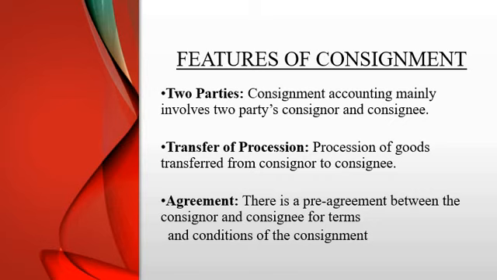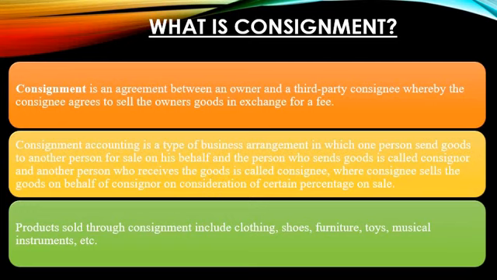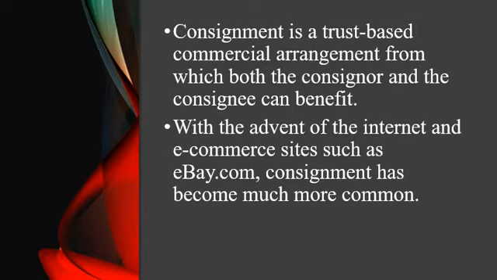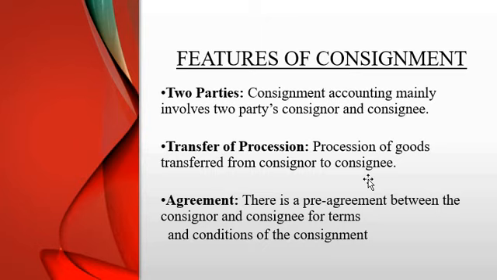In the previous class, we had just begun with the first unit, consignment, and we studied the meaning of consignment. This is how consignment works, where you have two parties, the consigner and the consignee. The consigner gives the right to the consignee to sell the goods, for which he will get some amount of commission.